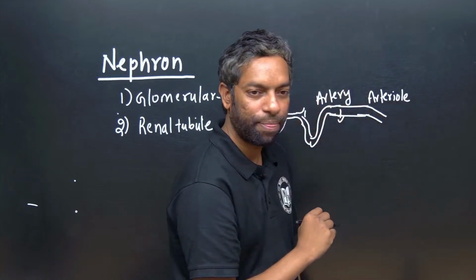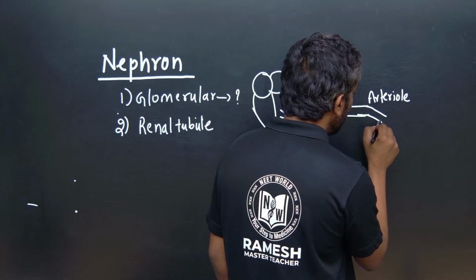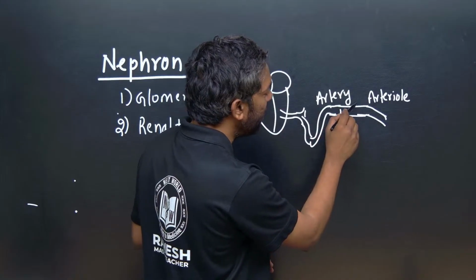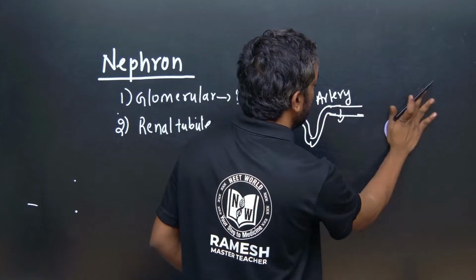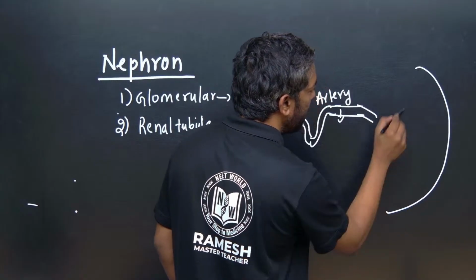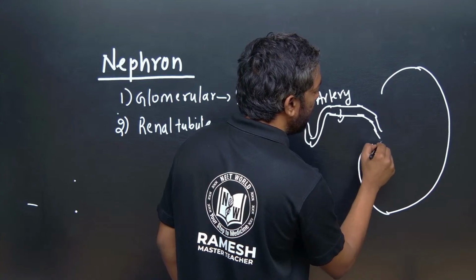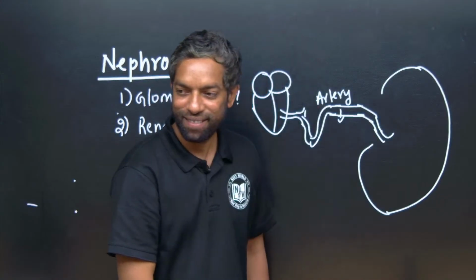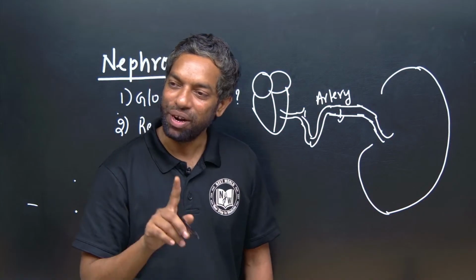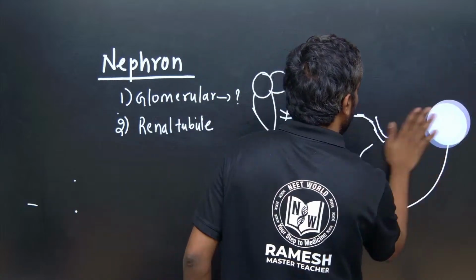This is the arteriole. The renal artery enters into the kidney, up to the medulla.